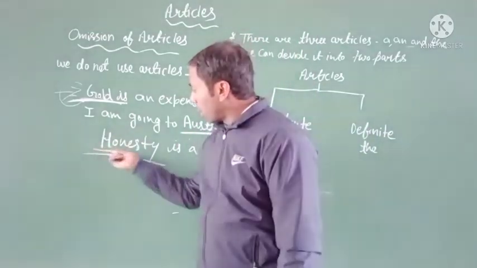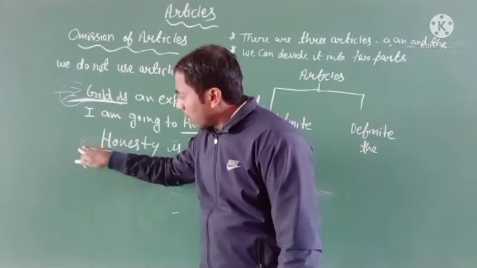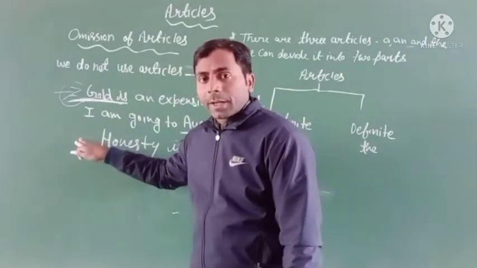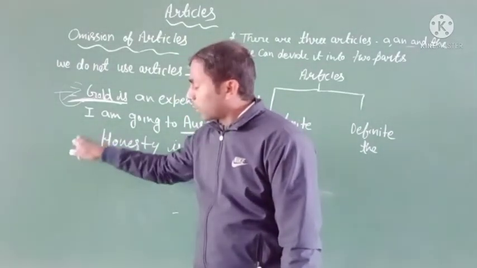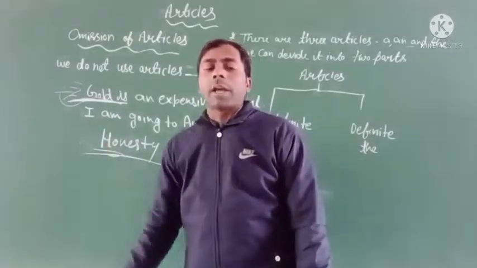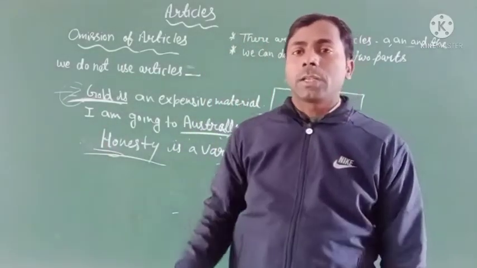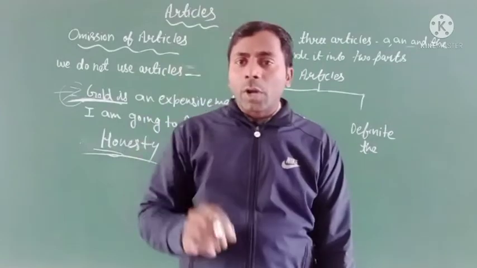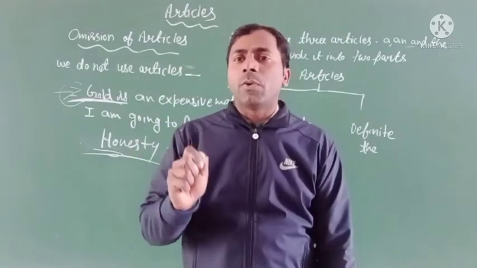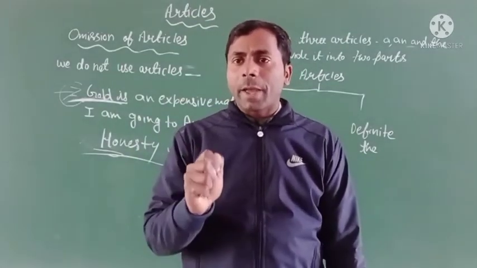Before honesty you did not see any kind of article. So you never use any article before this. Clear? Now next, we do not use articles before the name of games and sports.